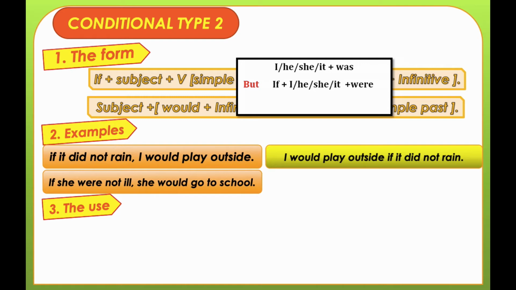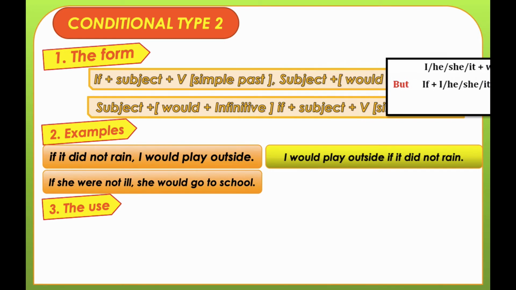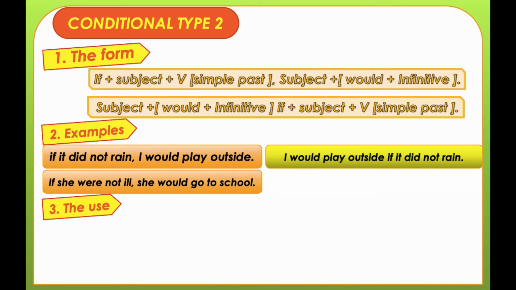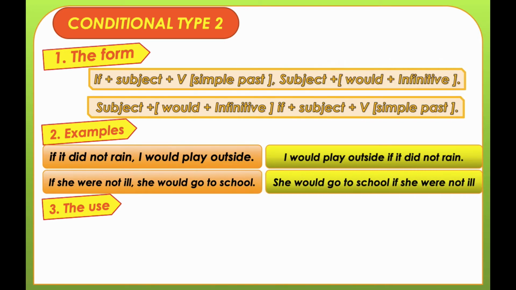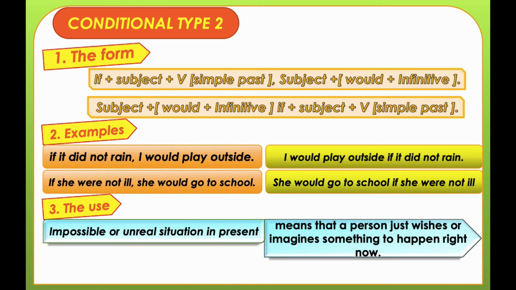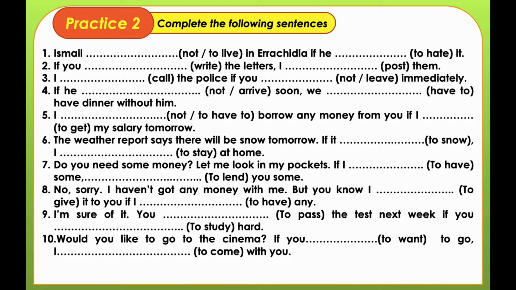Try to remember this one because you will need it in the practical side of this course. Let's change this sentence. She would go to school if she were not ill. The usage of impossible or unreal situation in present means that a person just wishes or imagines something to happen right now. So let's move to the practical side of this exercise and be careful with the verb to be if we have it here.